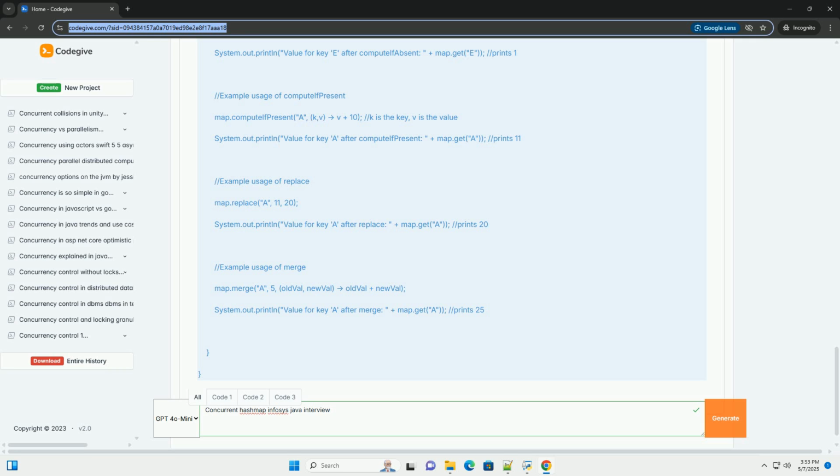6. Can ConcurrentHashMap store null keys or null values? Answer: No. ConcurrentHashMap does not allow null keys or null values. Attempting to insert null will throw a NullPointerException. 7. How does ConcurrentHashMap handle collisions?